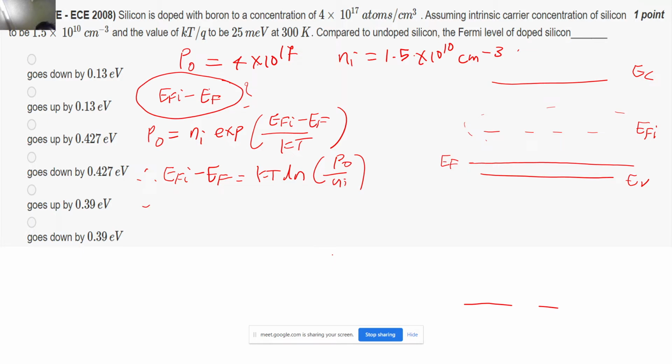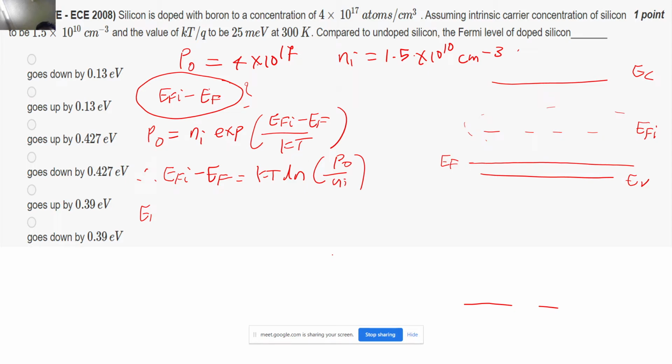Now I am going to substitute the values. kT is 0.025, and in ln, P0 is given as 4 into 10 to the power 17, and Ni is given as 1.5 into 10 to the power 10. If you calculate, this value comes out to be 0.427 electron volts. Note that this value is positive. Let's do a sanity check.